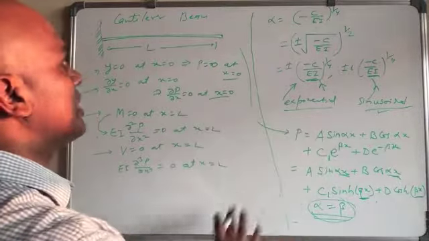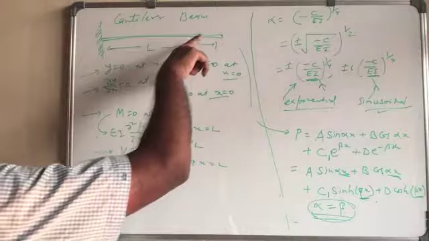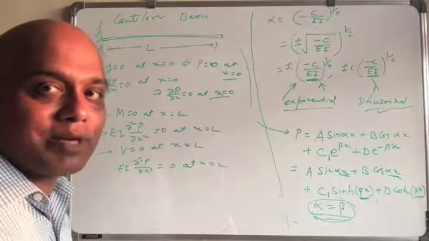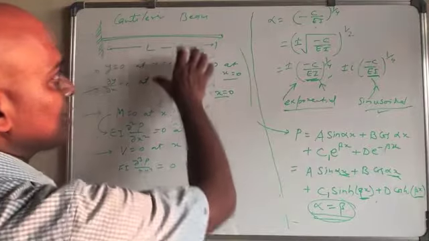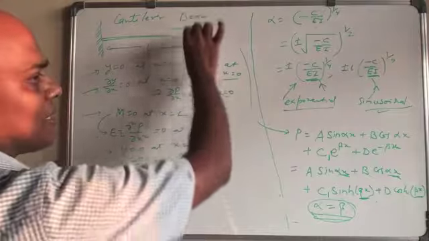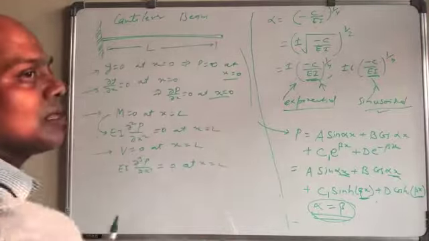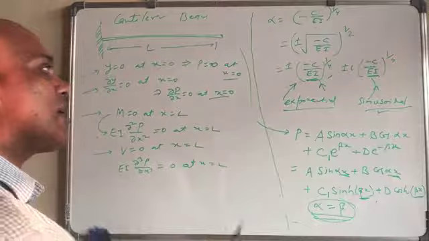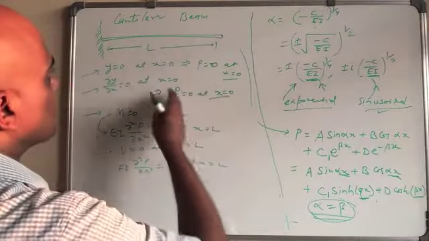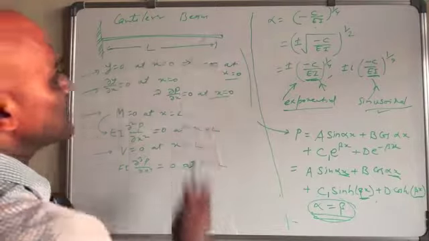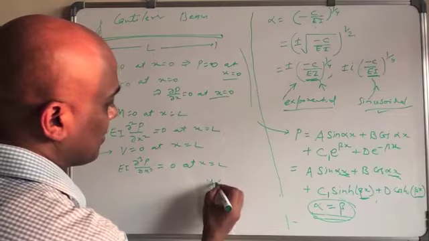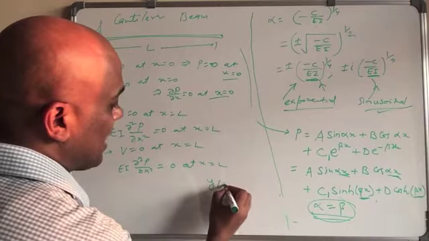What it gives you is the kind of vibration it has, the free vibration. We have solved for the free vibration, and you know that for free vibration we will not get the amplitude. What it is telling you is what kind of shape it will be, meaning y as a function of x.